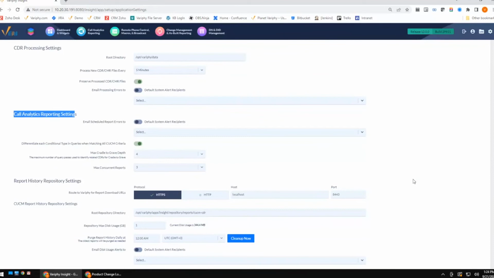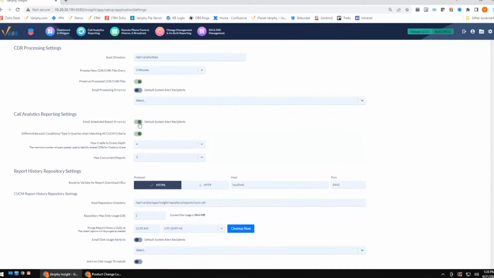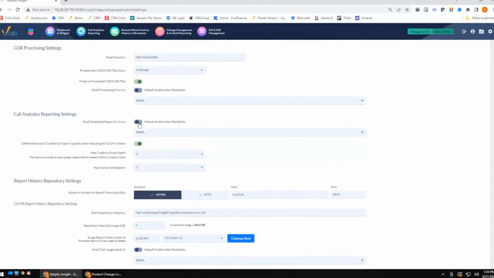So what we've done is we've given you the ability to go ahead and toggle on email report errors. So I definitely, again, if you have version 13, download this, and this is going to give you the ability to go ahead and get an email if a report fails. This is a great way, again, to just get ahead of a problem if you have a lot of end users running different reports and things like that.